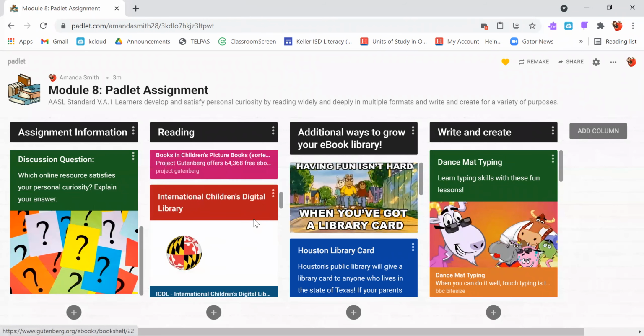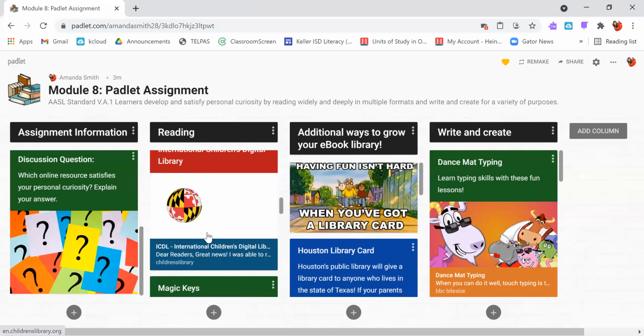Another way that we can get to more digital ebooks is through the International Children's Digital Library.